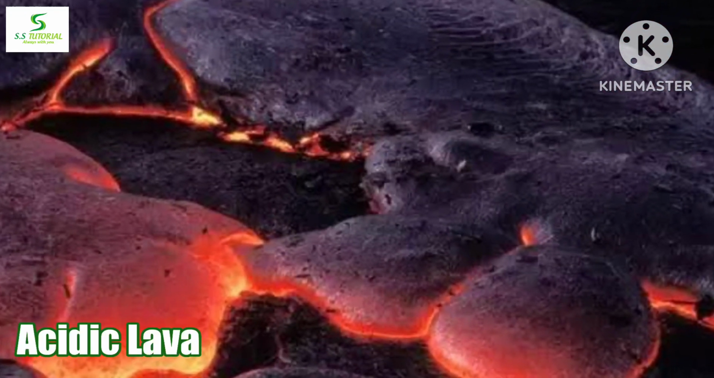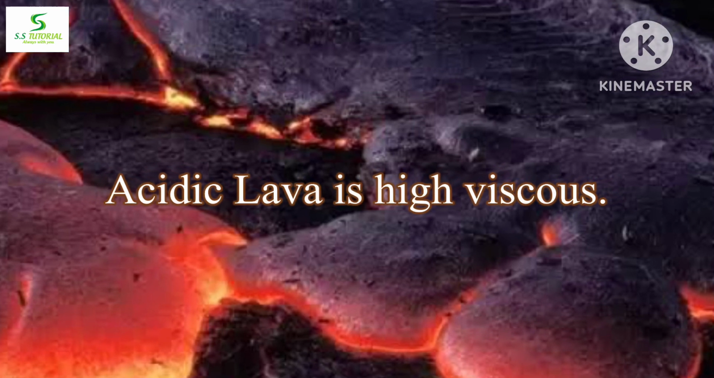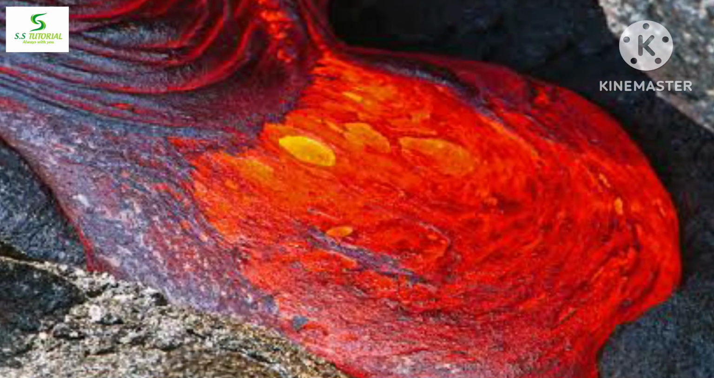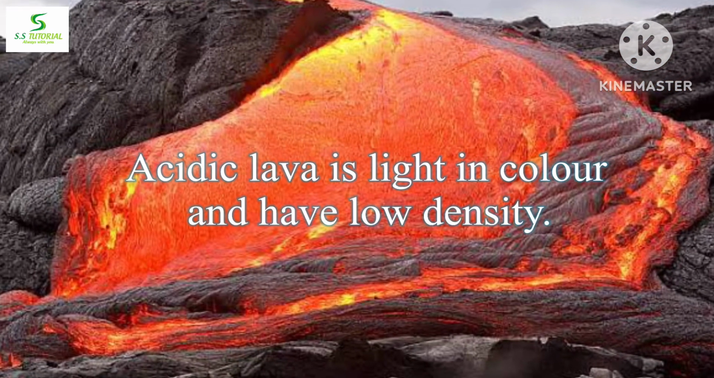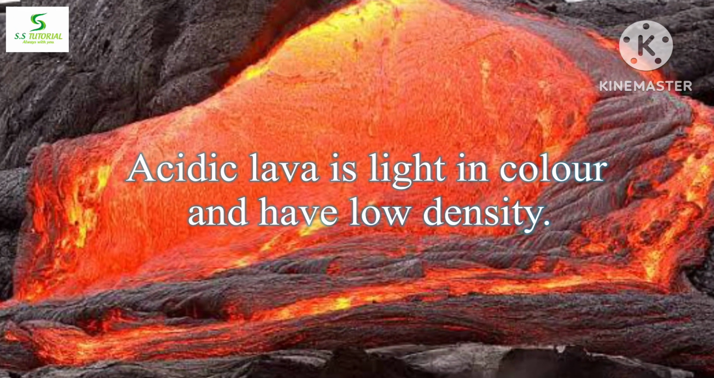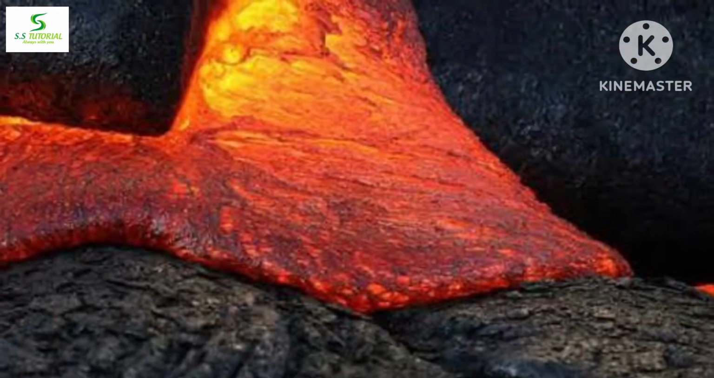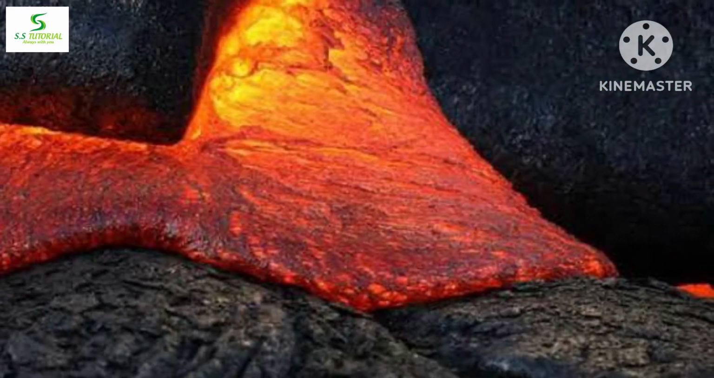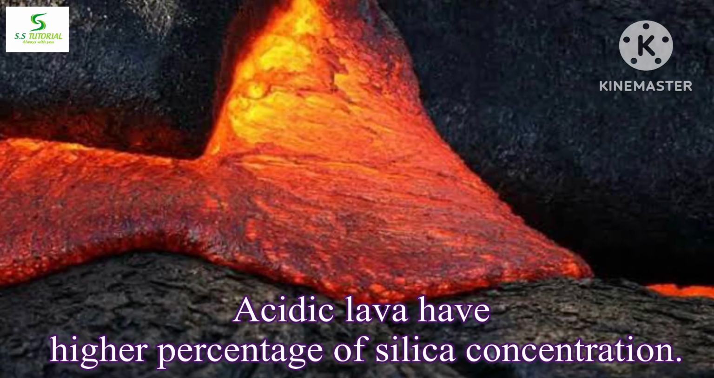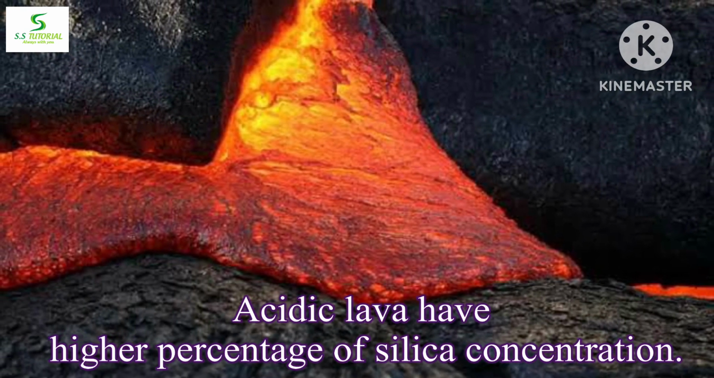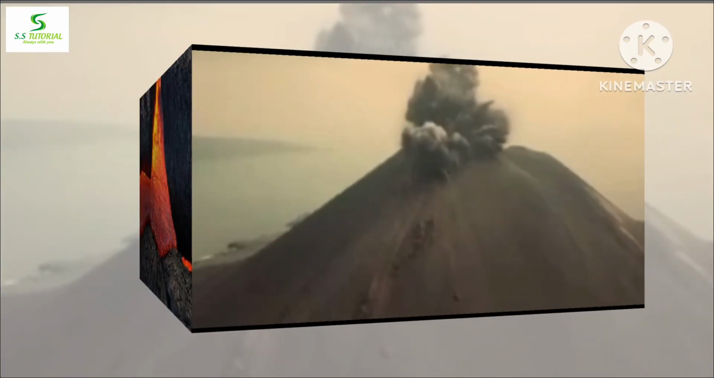Let's know about acidic lava. Acidic lava has high viscosity, so it flows slowly. That's why it can't travel far distances. Acidic lavas are light in color and have low density. The temperature of this type of lava ranges between 800 degrees centigrade and 1200 degrees centigrade. It has high silica content and high viscosity, so it requires a high amount of temperature to melt.